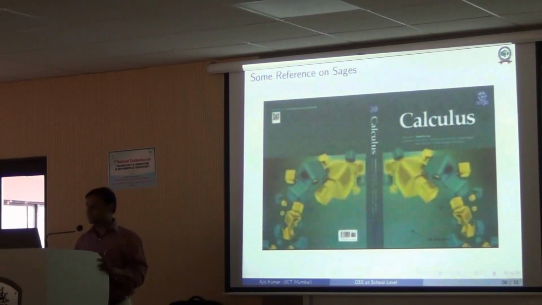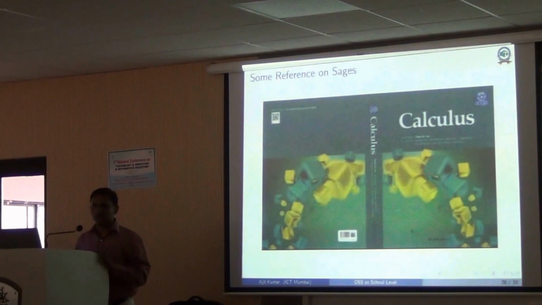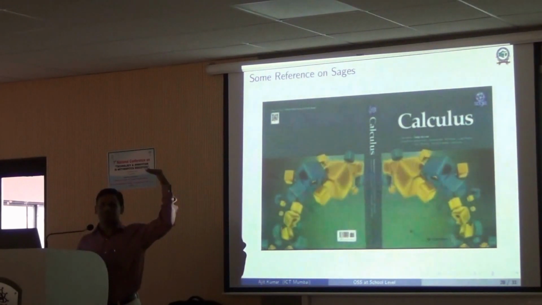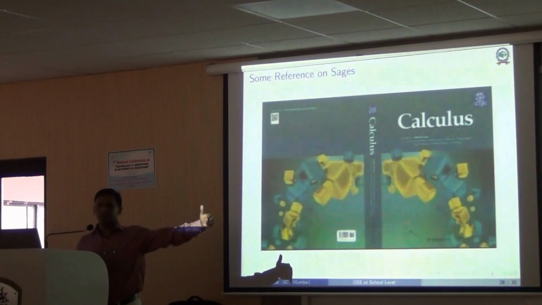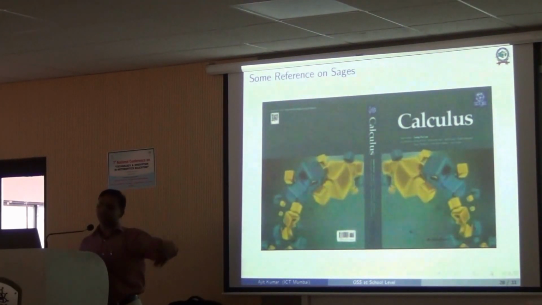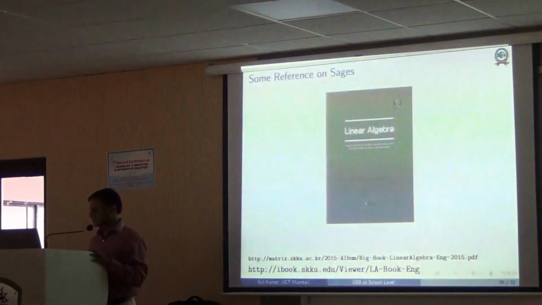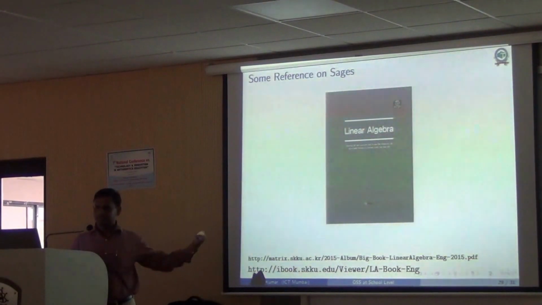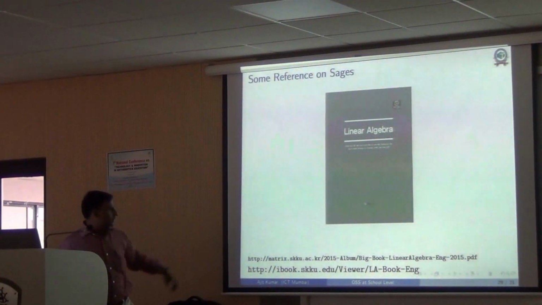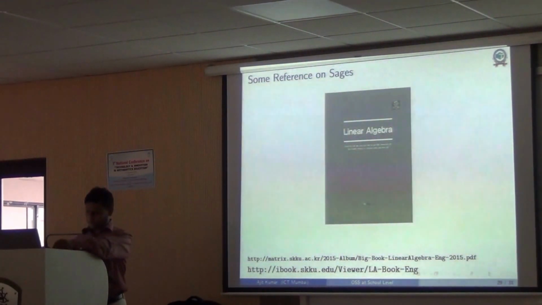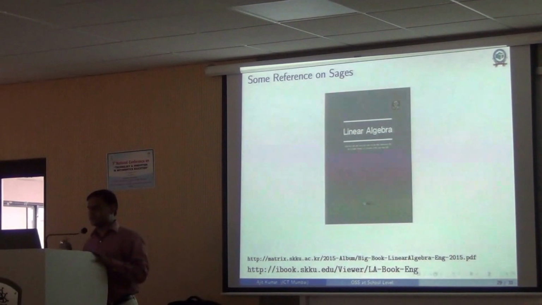Not only that, we have provided what is called a QR code in this book. So if you have a smartphone, you can read this QR code, and it will directly take you to the website where these Sage codes are available. You can edit those codes and see how the results change. You can change the parameters. Similarly, one linear algebra book is freely available online. It's also going to be available in printed copy, but that will be on demand.